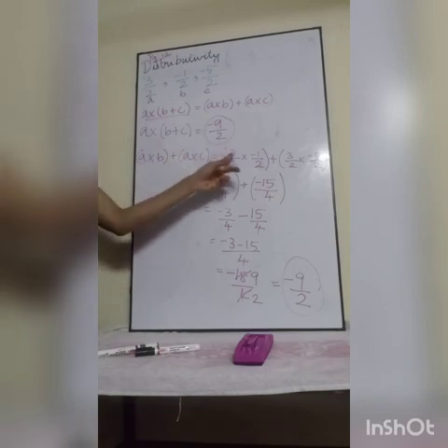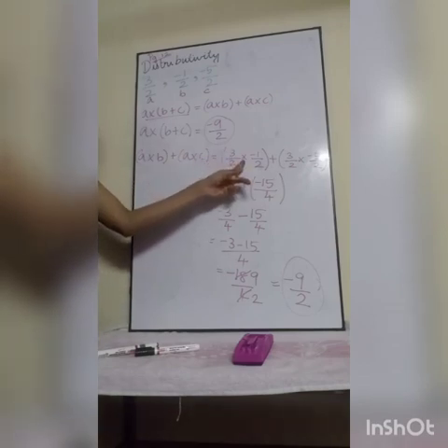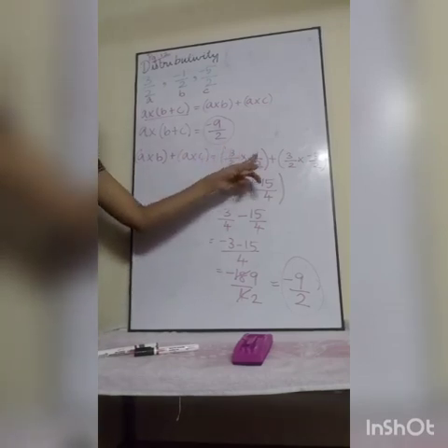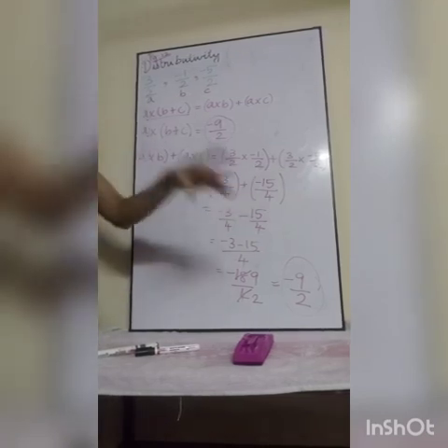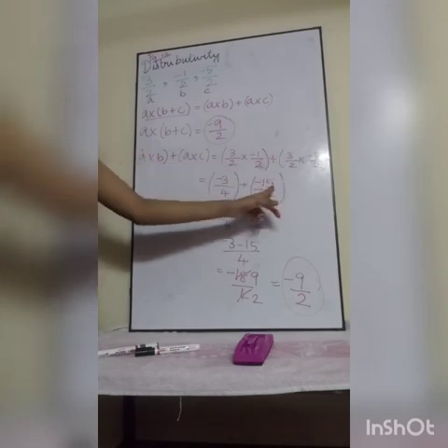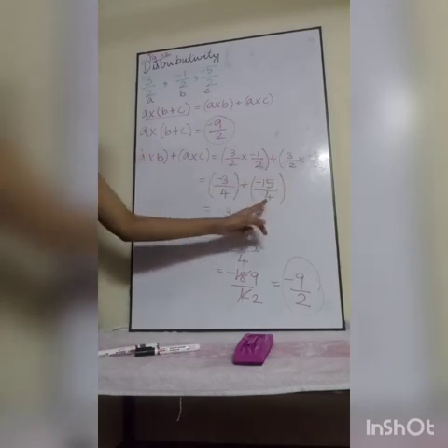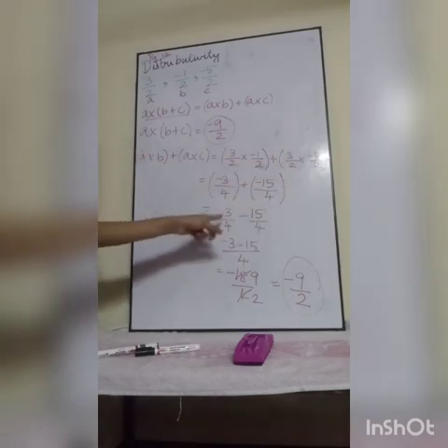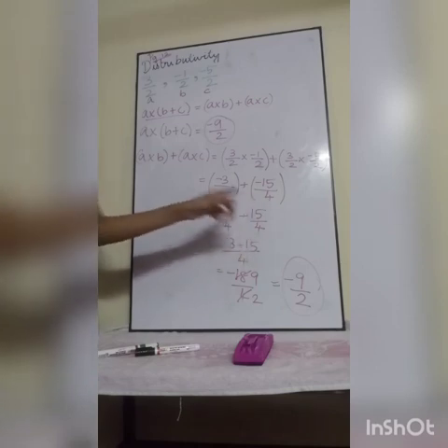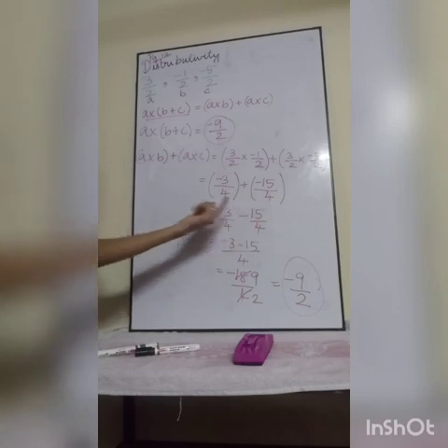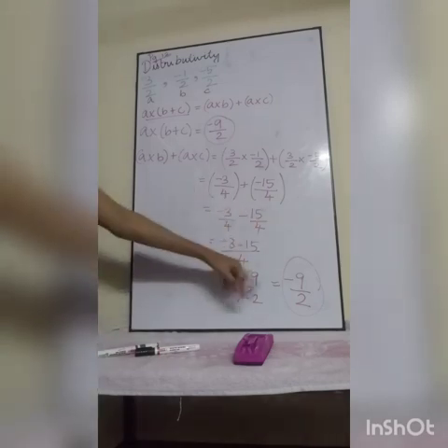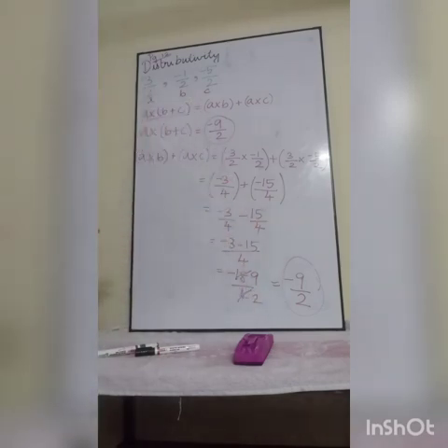Understood? See here, it is a multiplication, children. That is why I am multiplying numerator into numerator and writing, denominator into denominator and writing. Next, 3 into minus 5 is minus 15. 2 into 2, 4. Then here addition is taking place. So we have to check whether our denominators are the same. So I am keeping the denominator as such and adding only the numerators. And I am getting minus 9 by 2. Both the answers are the same.